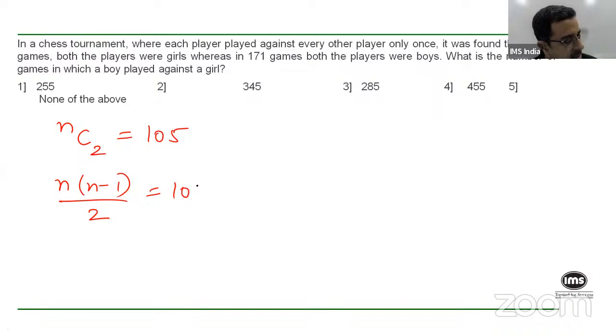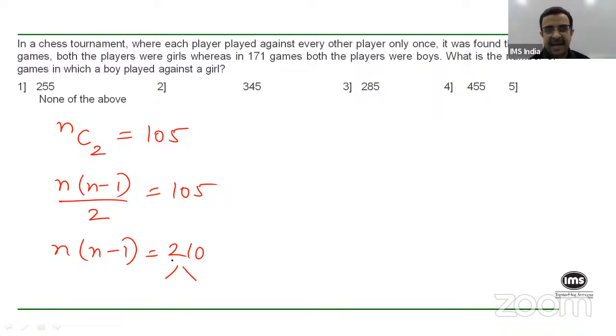So this is 105. So n into n minus 1 is 210. Now 210, how can it be written as a product of two consecutive numbers? Because n and n minus 1 are two consecutive numbers. So if their product is 210, then what can be the possibility?